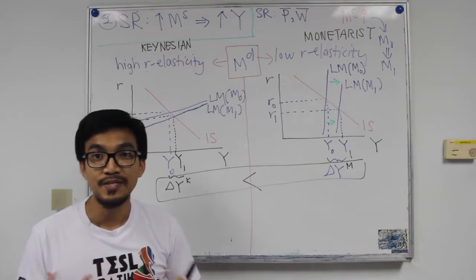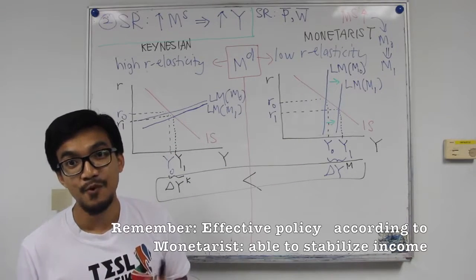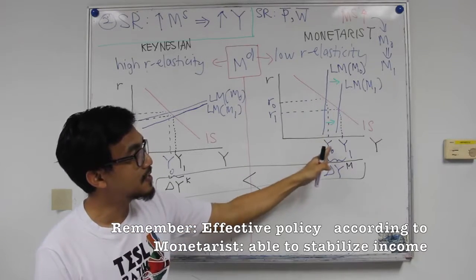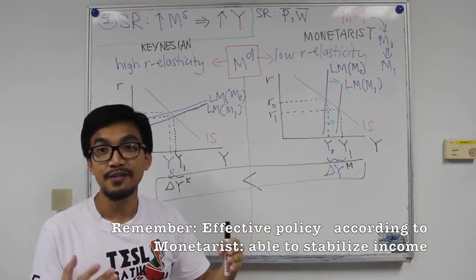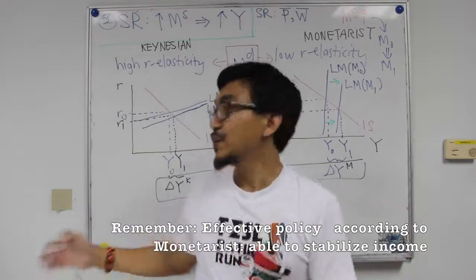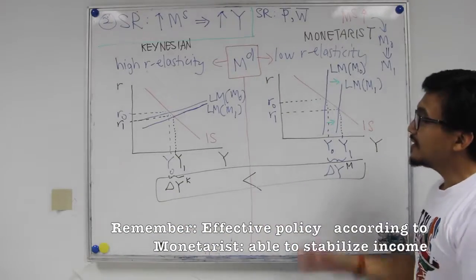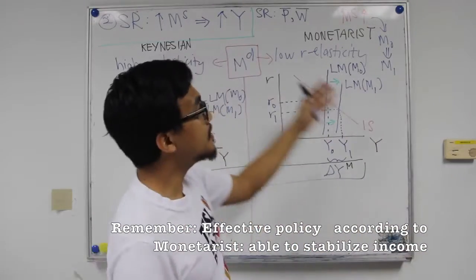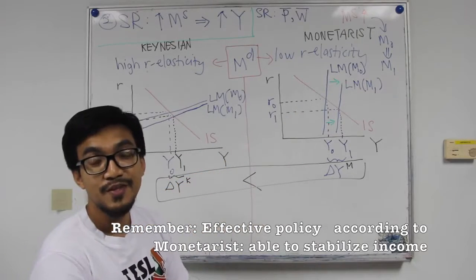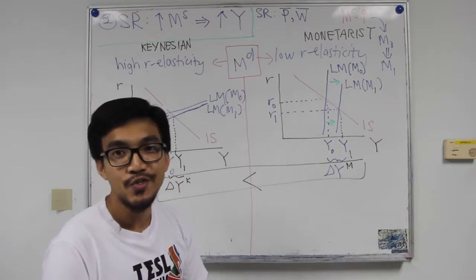So remember, how do we define more effective? Because a change in monetary policy will then have a larger influence on real income compared to Keynesian. Okay, and this is actually caused by the different way they look at the money demand function with regard to its sensitivity to interest rate.